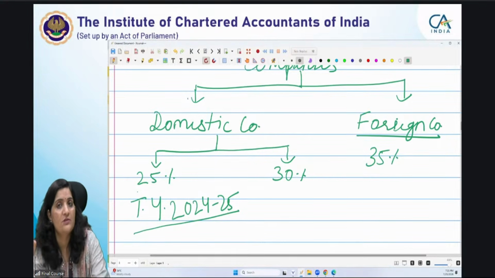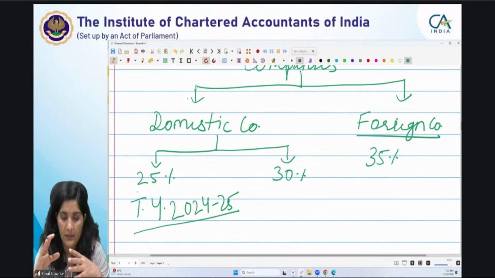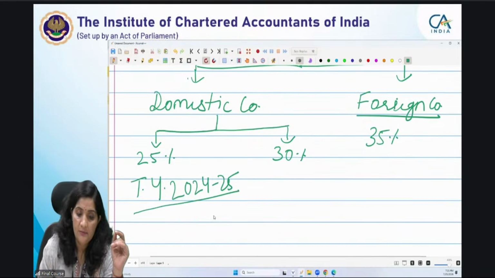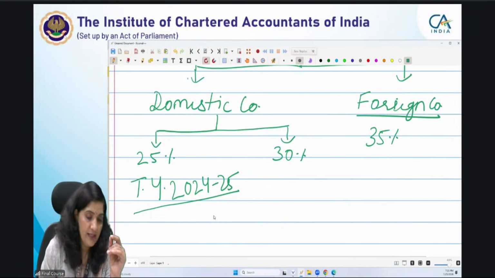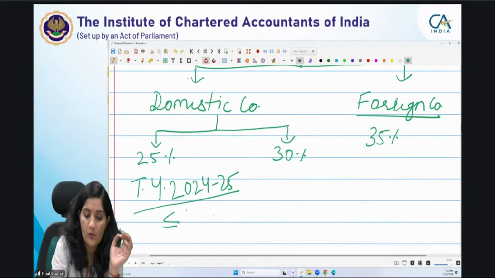and this is one of the very important information when you are computing the total income and tax liability in a full-fledged question. Full-fledged question आएगा आपका 15 marks का, ठीक है, which is asking you to compute the total income and tax liability of a company, cooperative society, anything. वहां पे आपको देखना पड़ेगा less than or equal to. Please remember it is less than or equal to 400 crore.